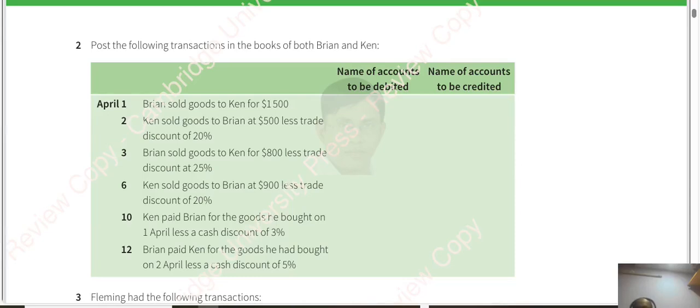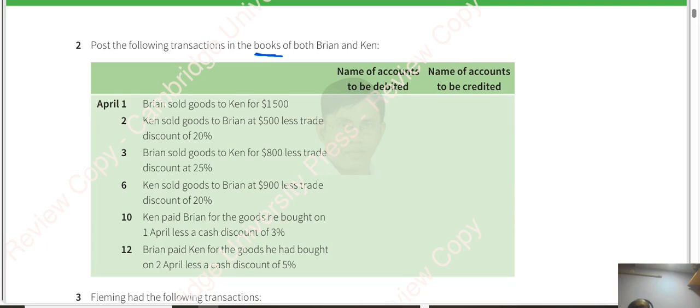So, dear friends, last class I had given this assignment to you. This is an assignment from David Hopkins. It is very challenging because in this your concept of books of accounts of a particular person is very important. Post the following transactions in the books of both Brian and Ken.